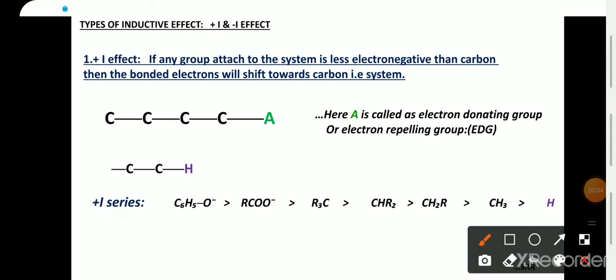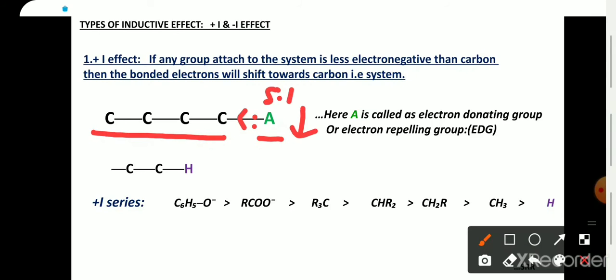Now, types of inductive effect. Inductive effect is of two types, plus I effect and minus I effect. So first we will see plus I effect. Consider this any organic system, and A is any group or atom which is attached to the organic system. If the electronegativity of A is less than carbon, then both of these sigma electrons will shift towards carbon. And due to this shifting, A will gain a delta positive charge and carbon will gain a delta negative